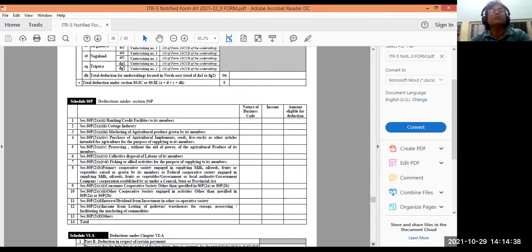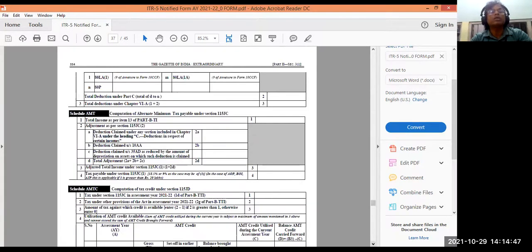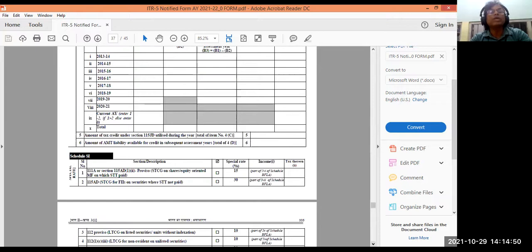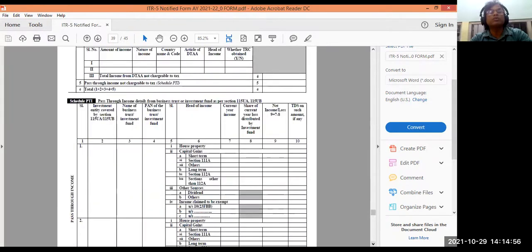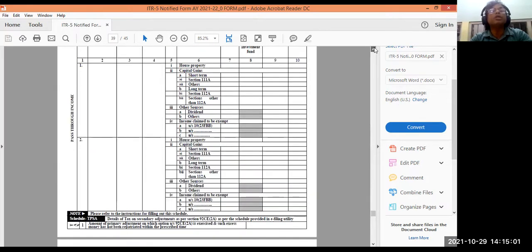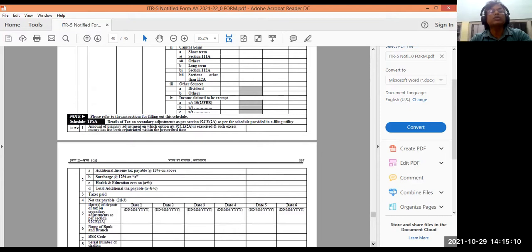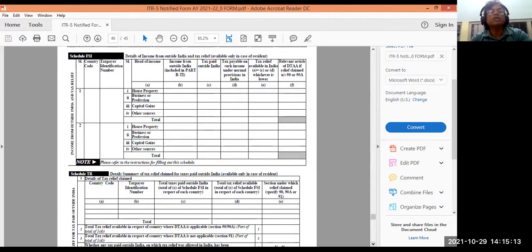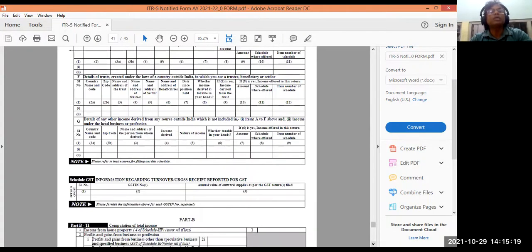80P is for banking and credit facilities. So lots of deductions are there. These deductions will be recorded here. Whatever deductions you want to claim from your total income, you will give whichever are applicable to you. And then what is more, let me check. One more deduction, PTT. These deductions will be coming here. All statutory deductions as per your details, whichever you fall in. All deductions may not be available to you, only the ones that are applicable.